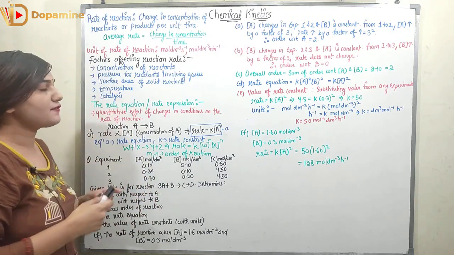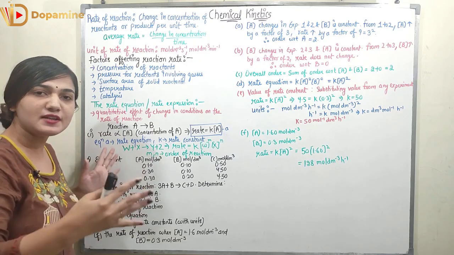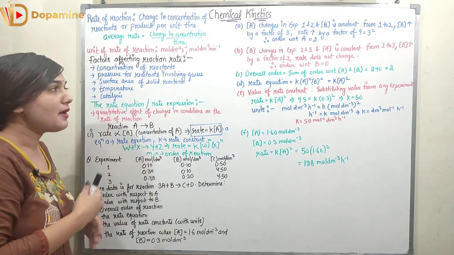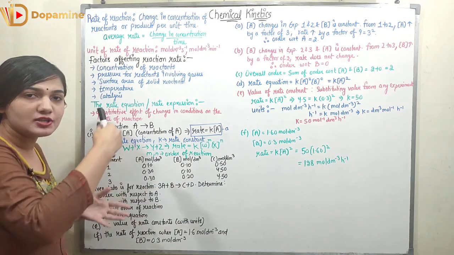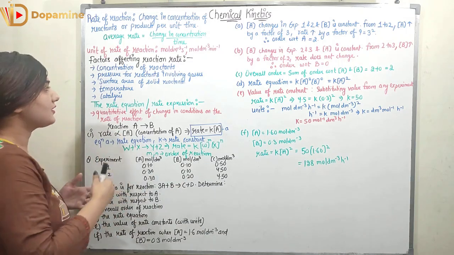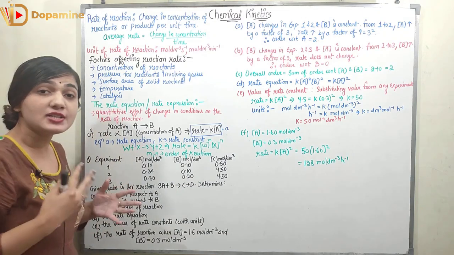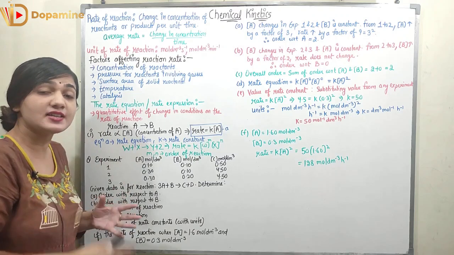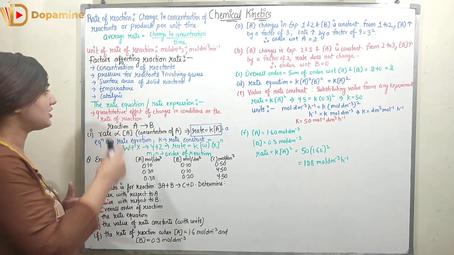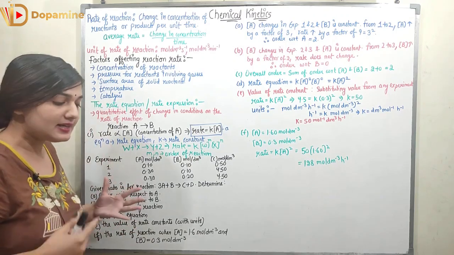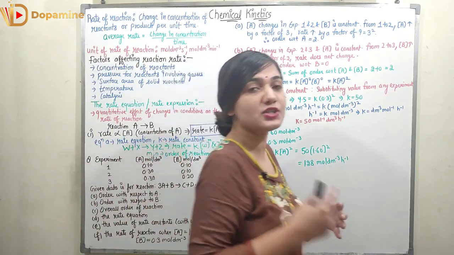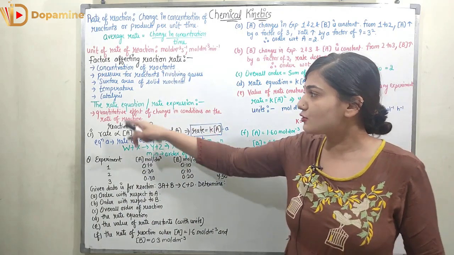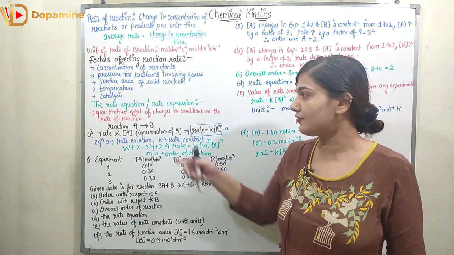Then the surface area of solid reactants. If the surface area of solid reactants is more, then the rate of reaction would be high because there would be a larger area on which the reactants can collide. Then the temperature. Temperature has an exponential relation with the rate of reaction. As the temperature increases, the rate of reaction increases exponentially. Then the catalysts. Catalysts are substances which increase the rate of reaction without getting consumed themselves, right? So catalysis also increases the rate of reaction.